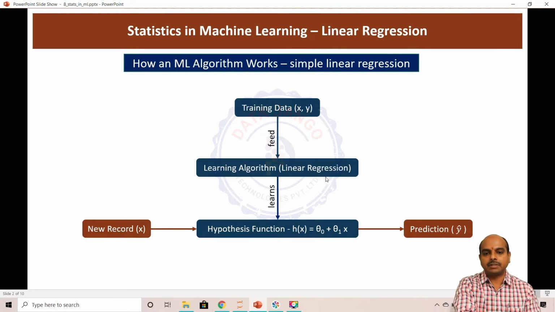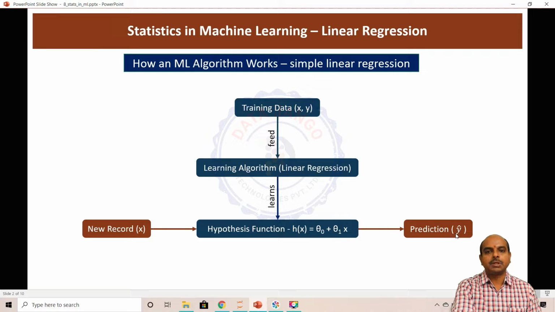So this hypothesis function for linear regression is a linear equation. When you feed the data, the algorithm actually learns the hypothesis function, the linear equation. When you pass a new record, it substitutes that x into this equation and makes the prediction. Generally, we call the prediction y cap. This is the y cap, right?